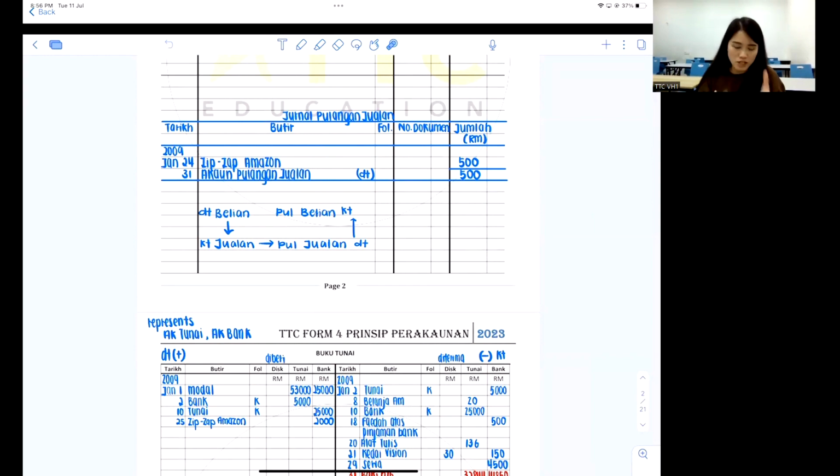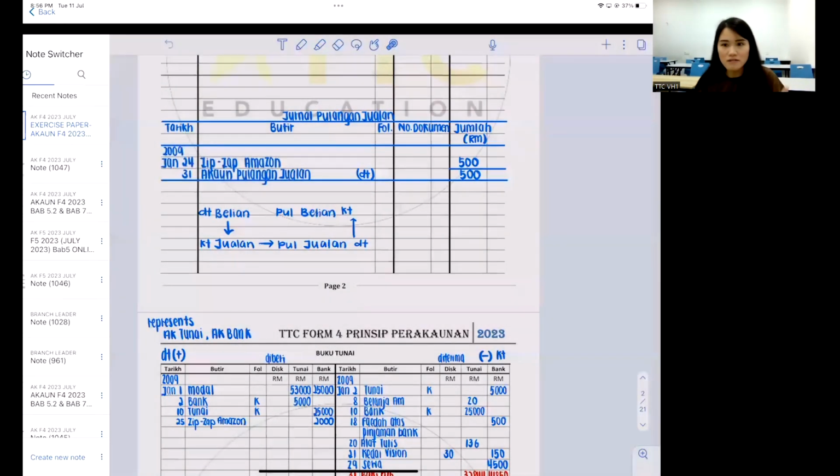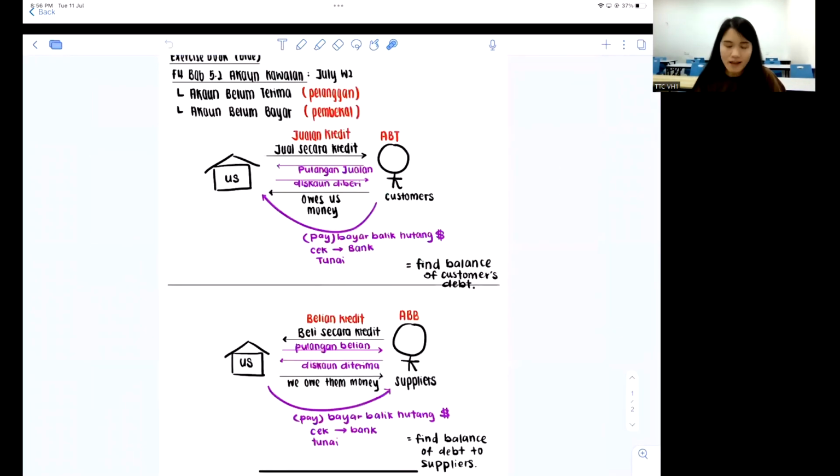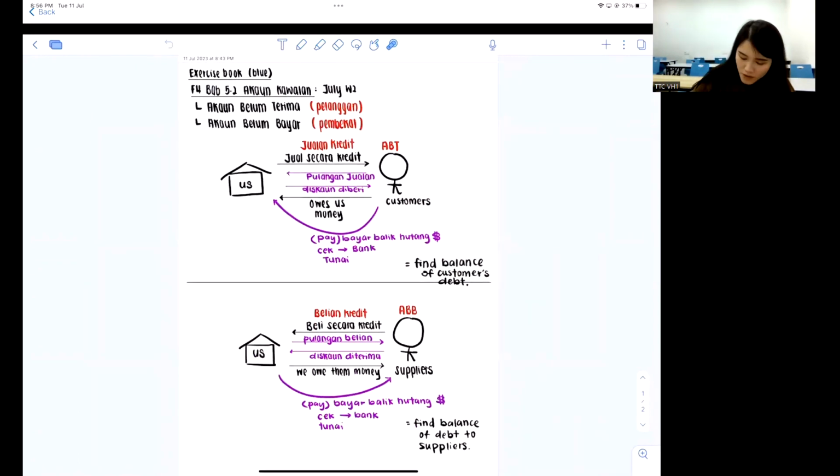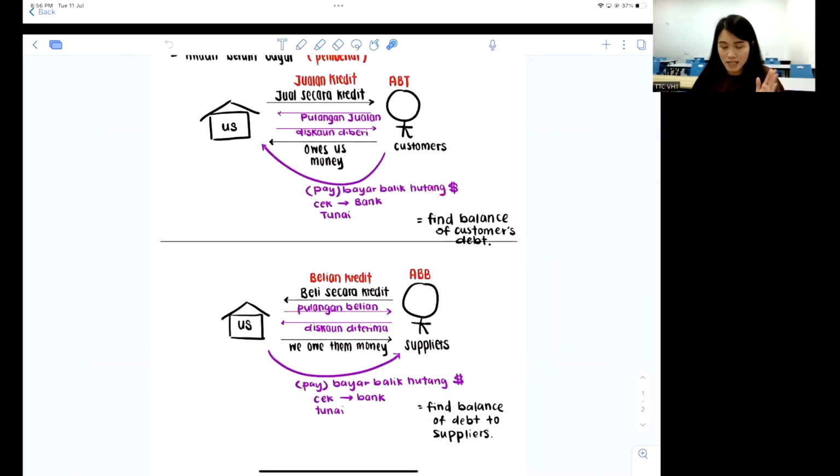But now, when we come to chapter 5.2, do you care about single person? No, we want all of them in the same account. That's why no names to be mentioned, only the term jualan. Only the term pulangan jualan can be seen inside. And the whole point of this chapter, you wouldn't care about whether your money is increasing or decreasing, actually. No.